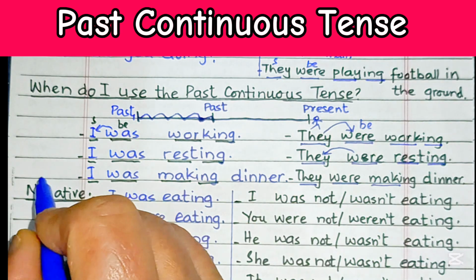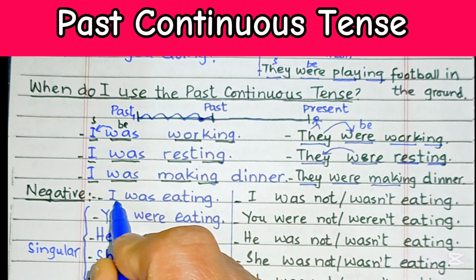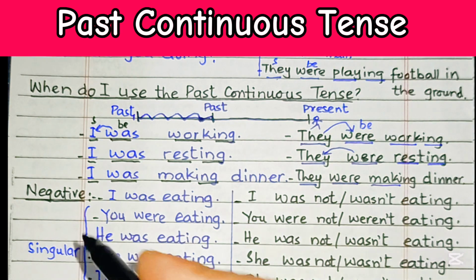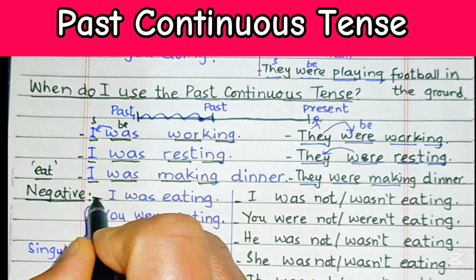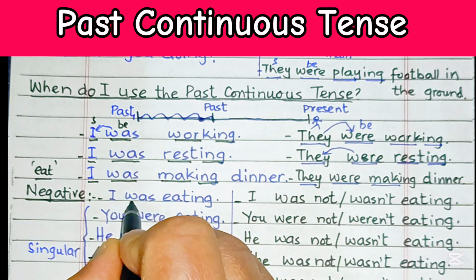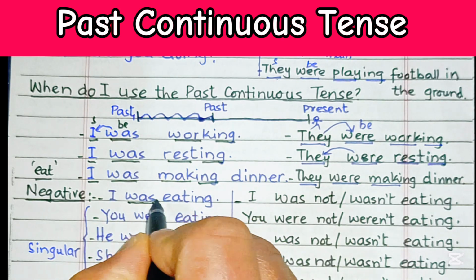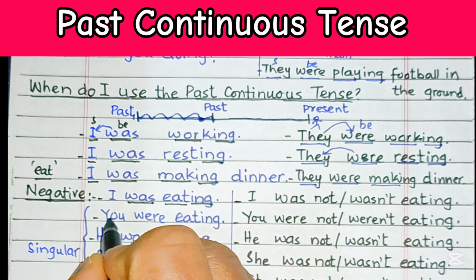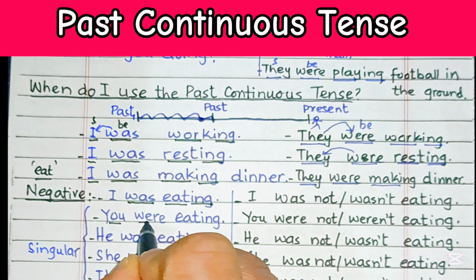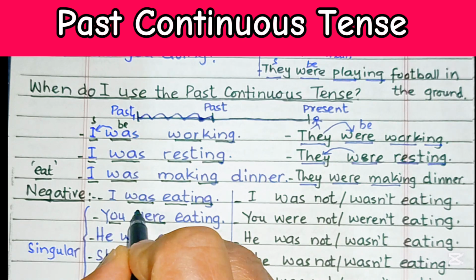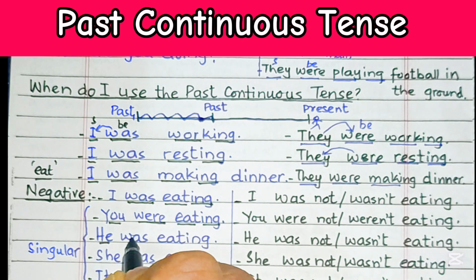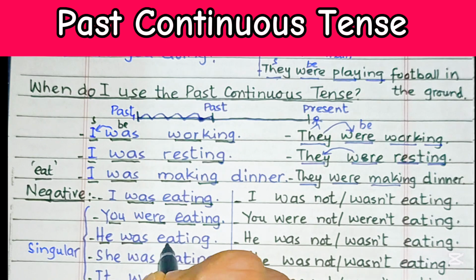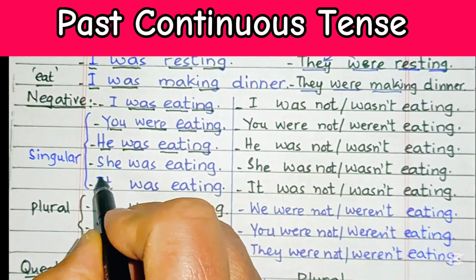Now if we take the word eat, then the sentence will be: I was eating. Just take the verb eat over here to make past continuous tense. I was eating: subject followed by be verb in the past, then main verb with an ing ending. Then you is the subject, then a verb in the past, a be verb that matches the subject: you were eating. He, again the verb should match the subject: he was eating, main verb with an ing ending.